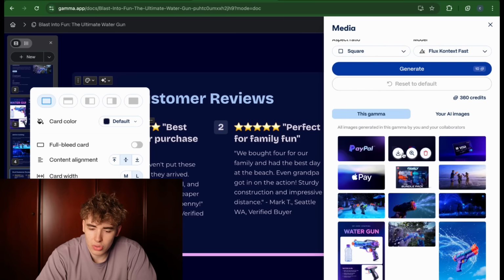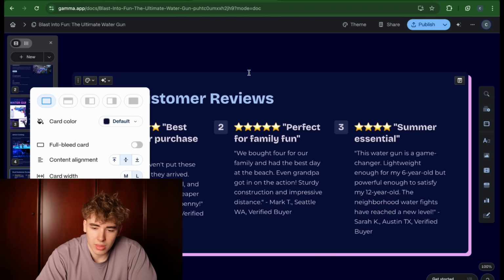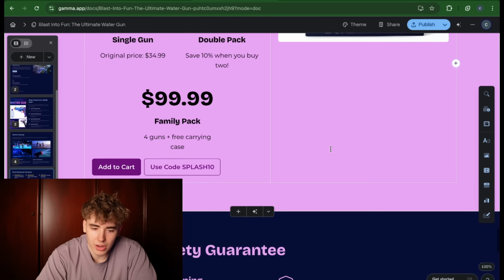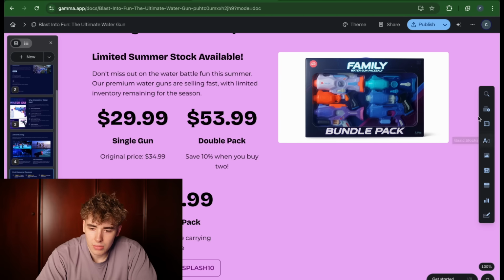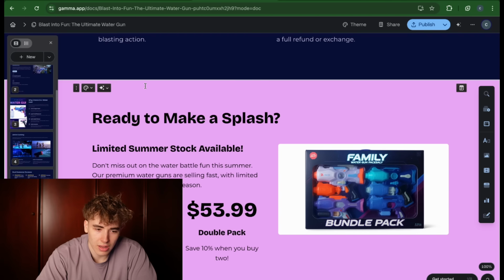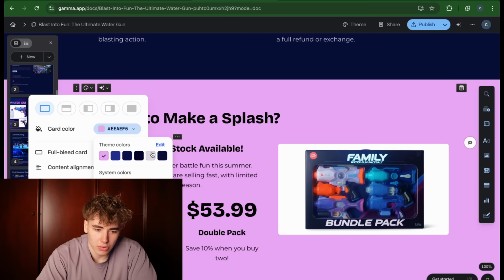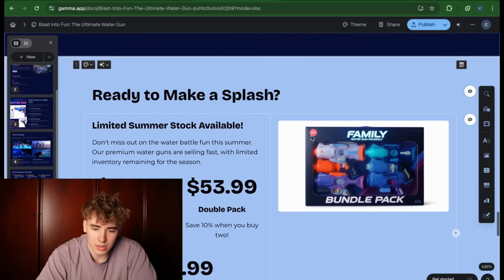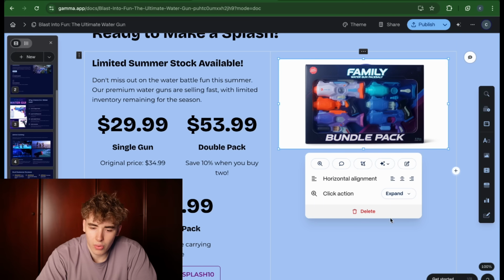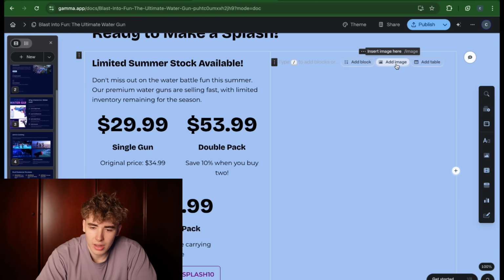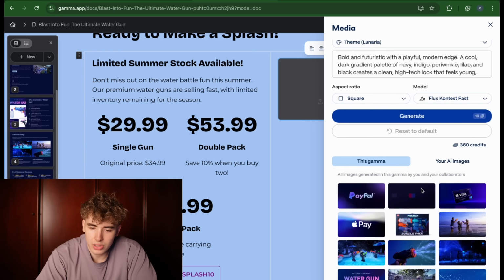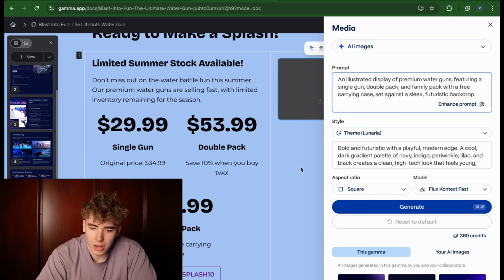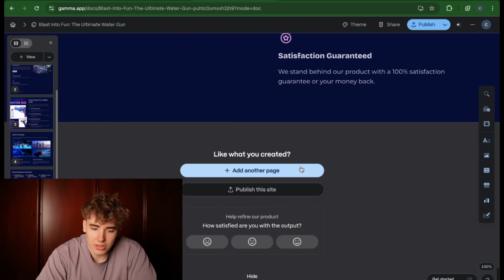You can use new images, but we'll just leave this like this for now because it's not too bad. Maybe change this section's background color to fit the theme like this. And then we could of course also delete this photo, for example. If I just click delete and then add another image, or also add your own image, but let's just leave that like this right now.